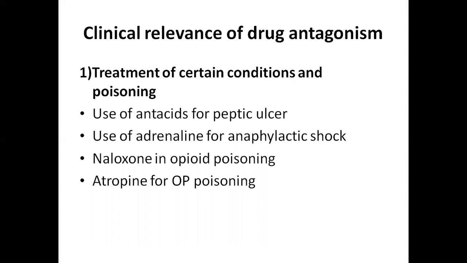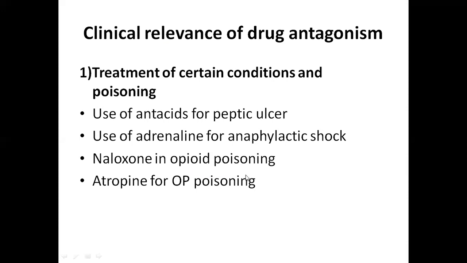And the use of adrenaline for anaphylactic shock is an example of physiological antagonism. Here, the hypotension caused by the histamines during anaphylactic shock is antagonized by using adrenaline. And use of naloxone in opioid poisoning. Naloxone is an opioid antagonist.